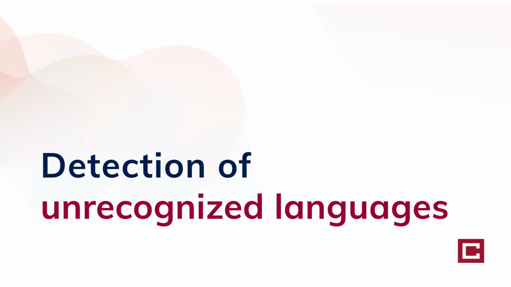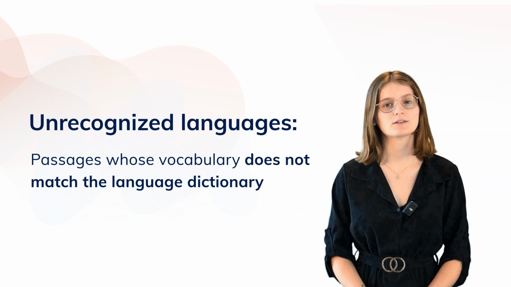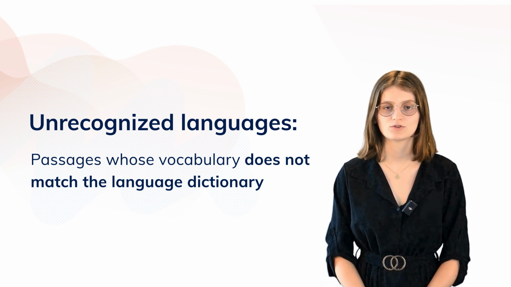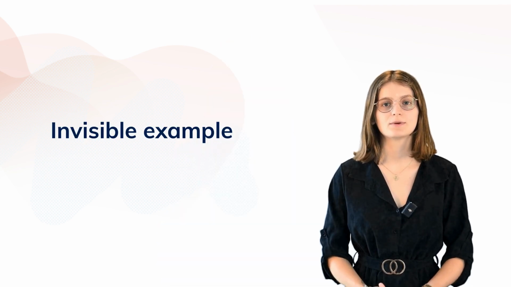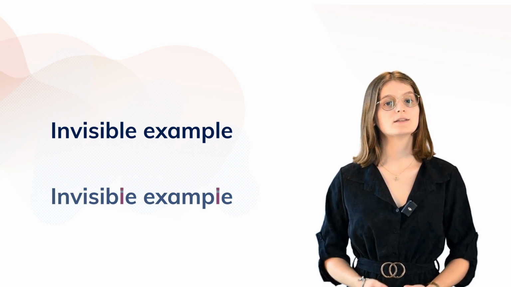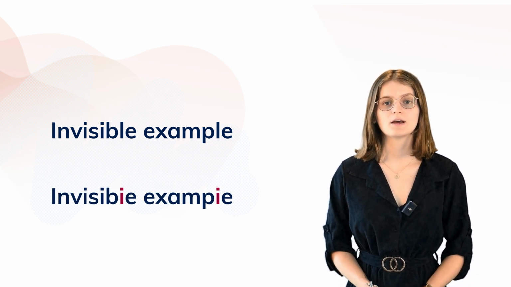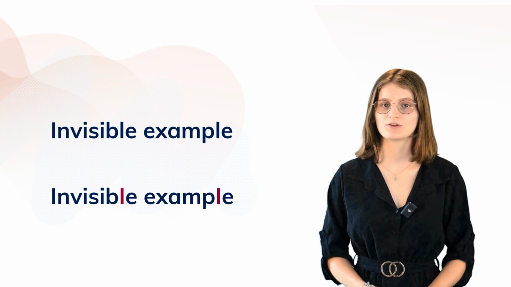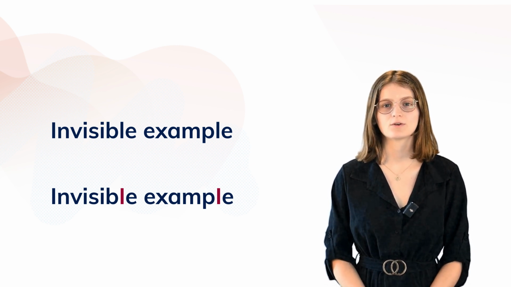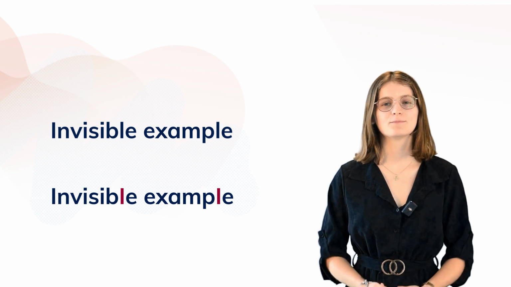Detection of unrecognized languages. Unrecognized languages are passages whose vocabulary does not match the language dictionary. Sometimes, this is an attempt to alter the text in order to escape detection. These text transformations can be invisible to the naked eye. For example, replacing lowercase l with uppercase I changes the morphology of the text and can alter the detection of similarities without the reader being able to see it.